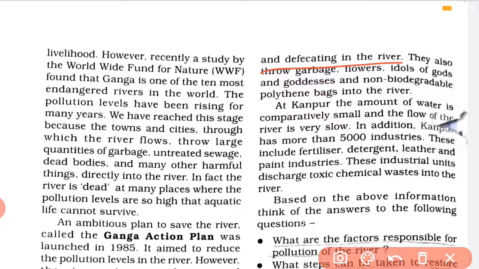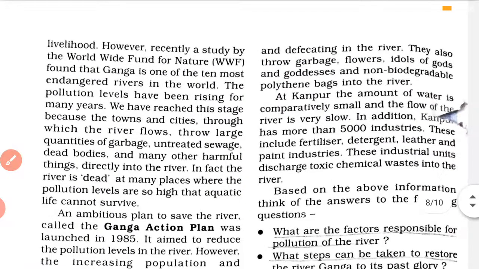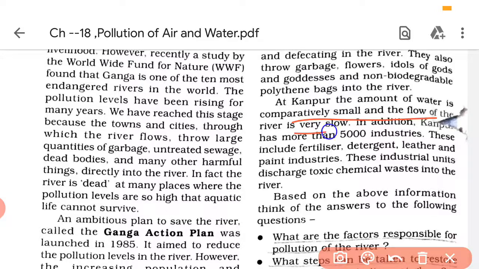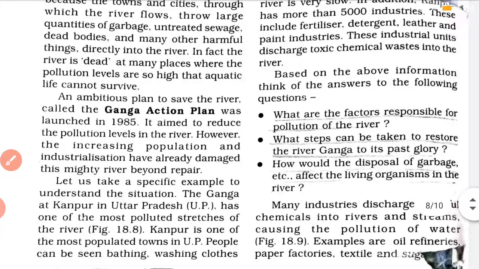Now at Kanpur, what happens? The amount of water is comparatively small and the flow of the river is very slow. Okay, and there is population too. In addition to that, there are 5,000 industries, which include fertilizers, detergent, leather, paint. So all these industries discharge their toxic chemicals into the river. So this is the reason why the Ganga in Kanpur is being polluted.